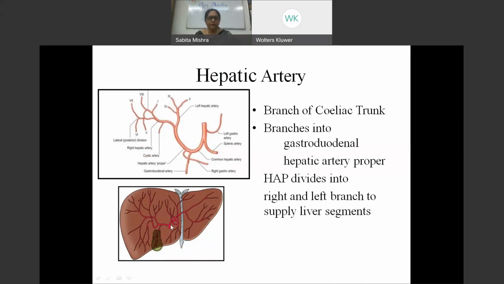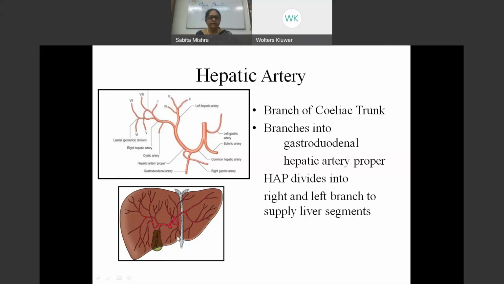And what a surgeon does, from the surface of the liver, it's very difficult to say which segment is what. Supposing they want to do a hepatectomy at the left side of segment 2 or segment 3. So they just hold the pedicle of that artery, clamp it, and immediately that area would become ischemic.